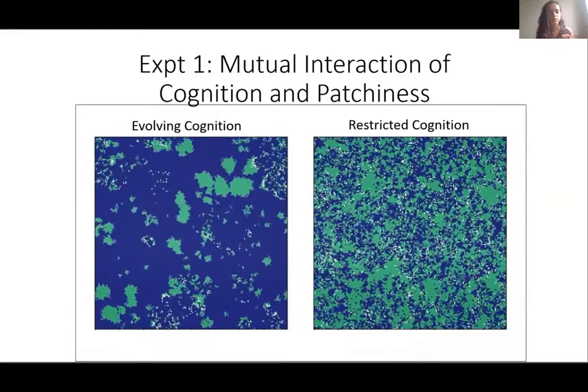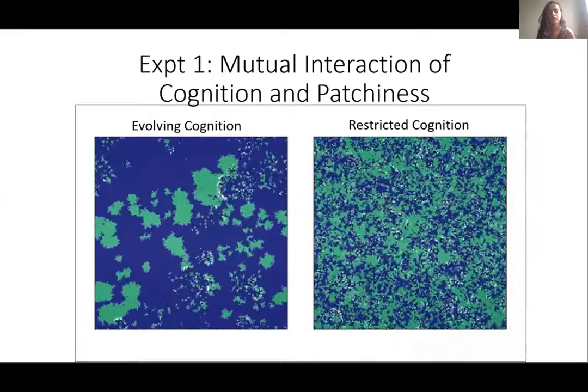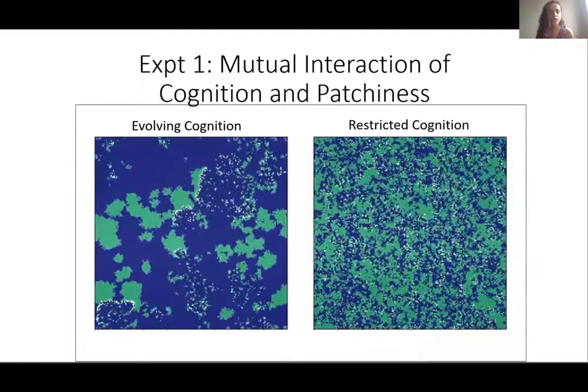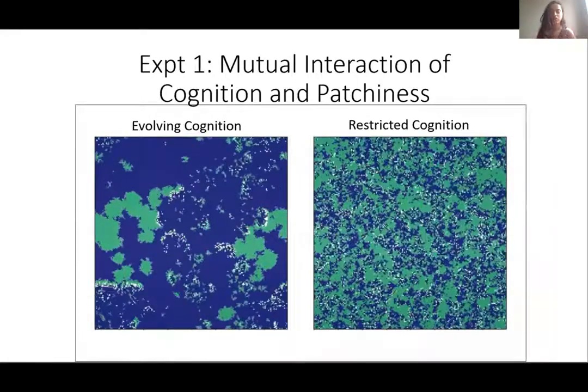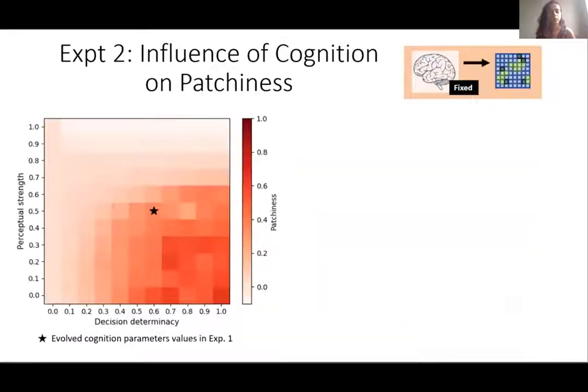All right, now that we've discussed the dynamical interaction of patchiness and cognition, I wanted to break this interaction down a little bit more and keep cognition and patchiness fixed in experiments 2 and 3 respectively. In experiment 2, we focus on the influence of cognition on patchiness, so cognition is fixed.